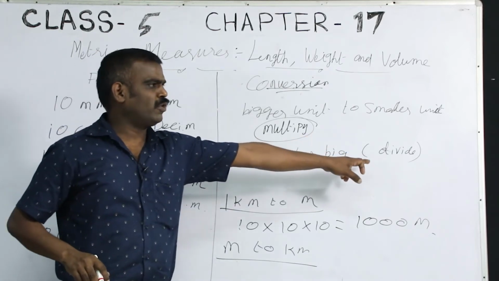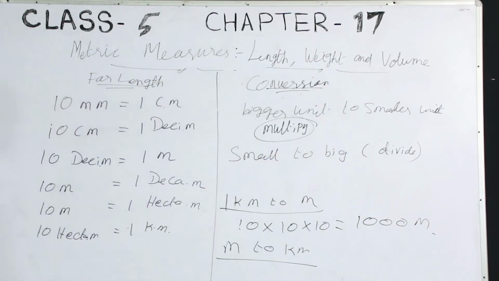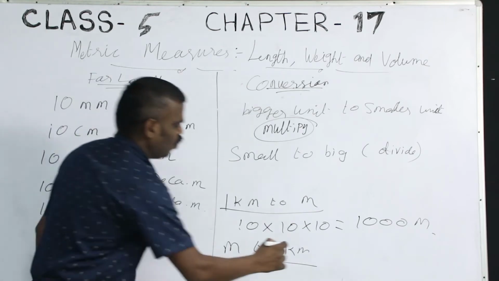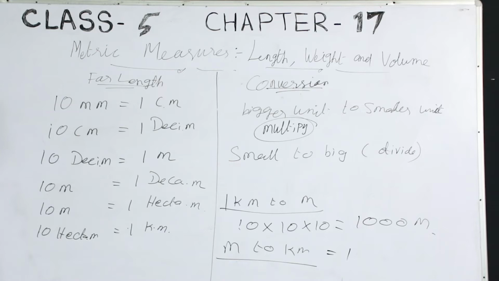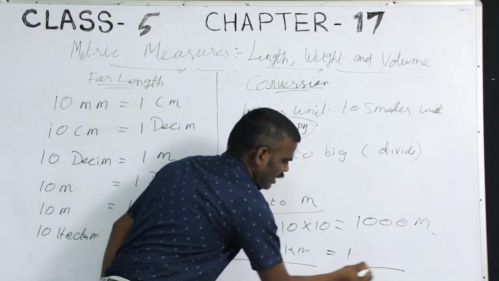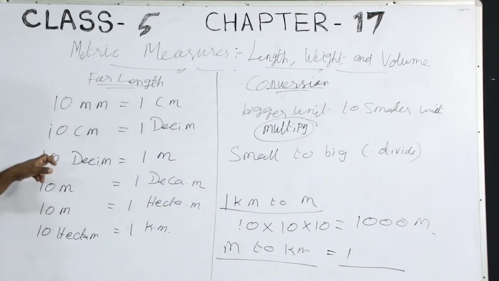Smaller to big, what you are going to do? Divide. You are going to convert 1 meter to kilometer, what you have to do? Divide. Divide by, again same thing, 10, 10, 10.